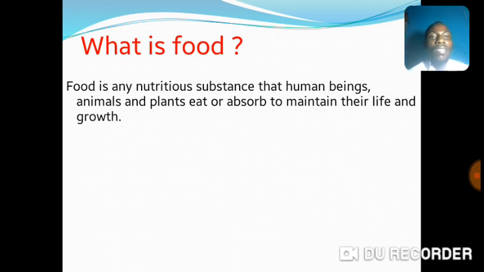This means that when we eat or we take food into our system, it helps us to grow and live. So we say that food is anything that we take in or eat to live and grow. That's good.